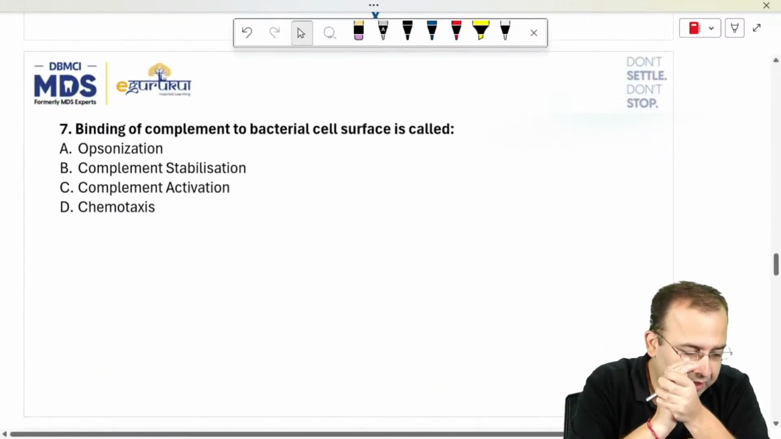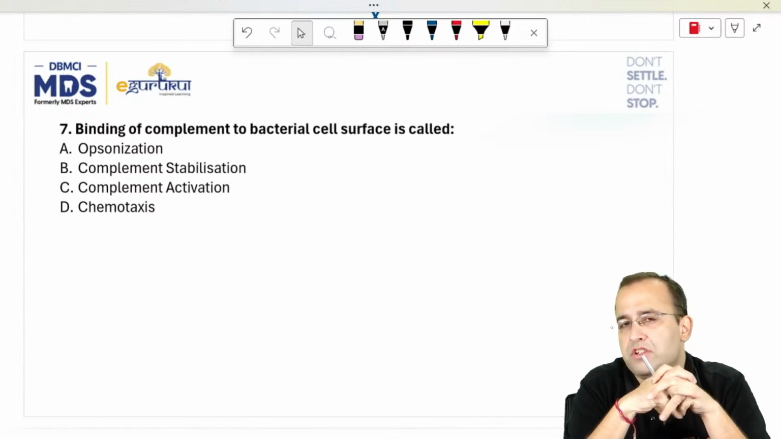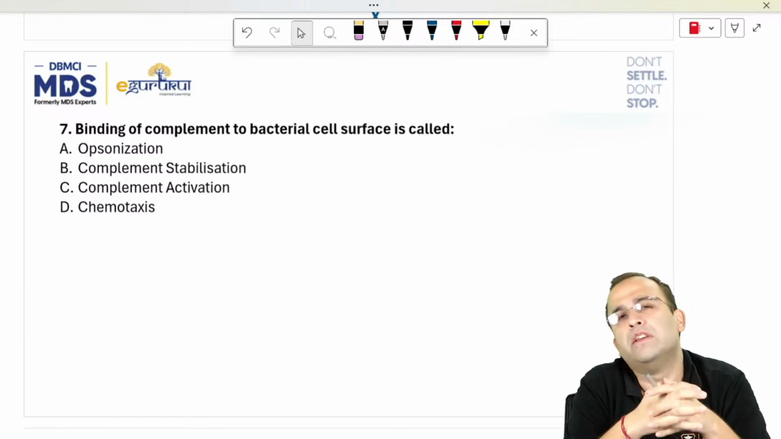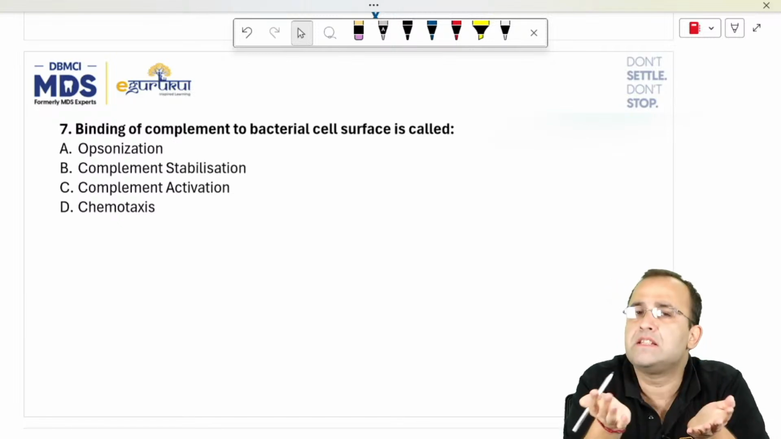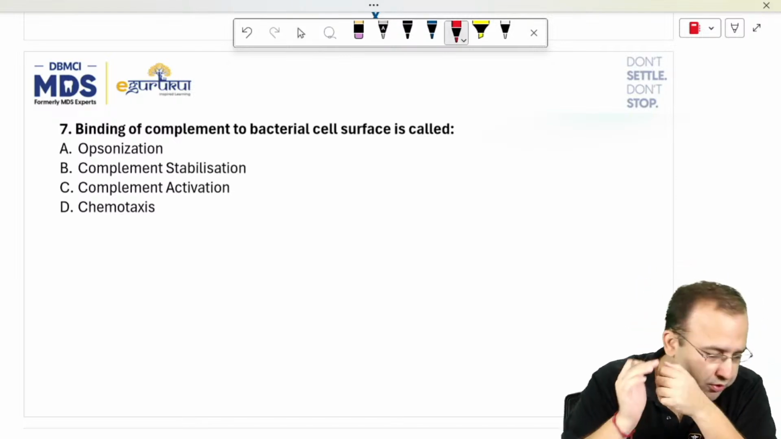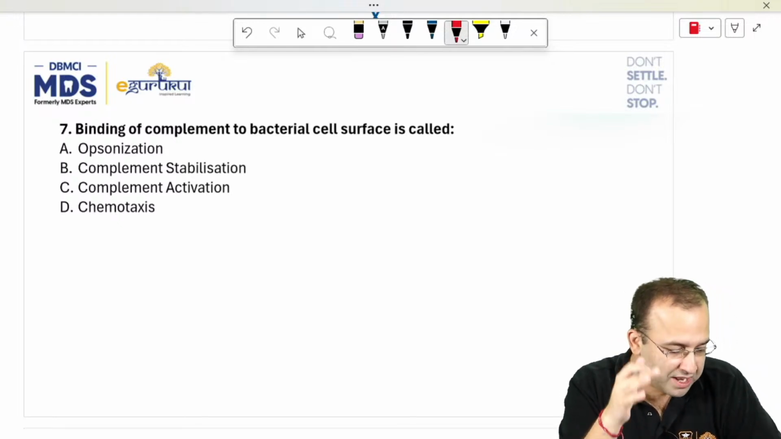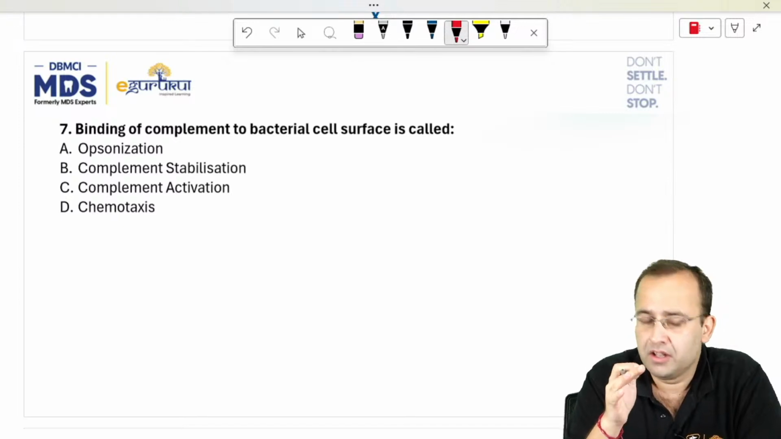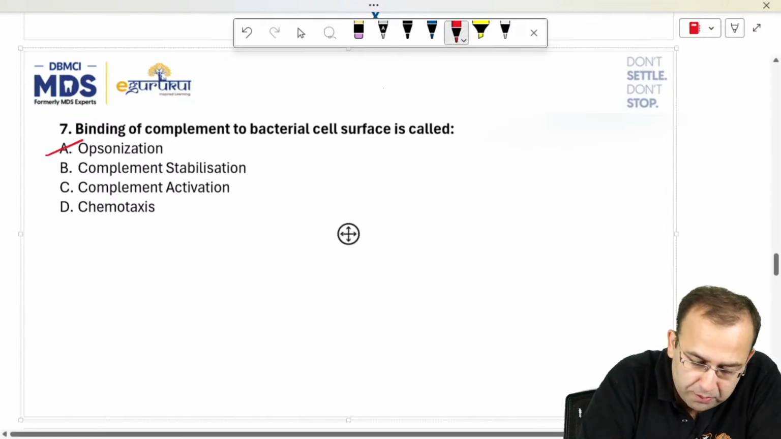Next question. I actually had a fight with my friend over this question because she so stupidly went wrong in this. I mean, simple, straightforward, binding of complement to bacterial cell surface. What is complement doing to the bacterial cell surface? I want you guys to comment on this because this is a question on which I had a fight today. So I want you guys to comment. Binding of complement to bacterial cell surface. This is called opsonization.